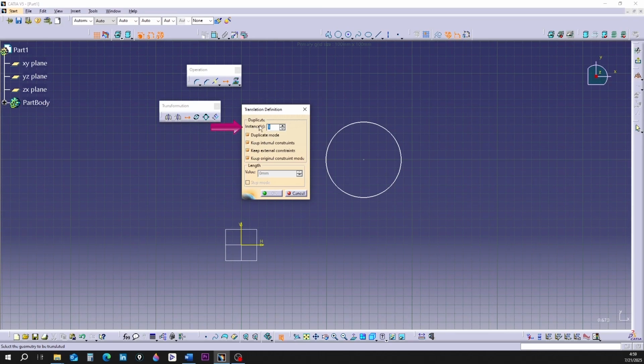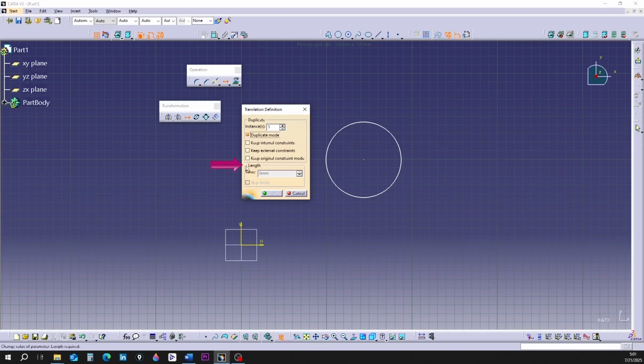At the top of the window, there is a box with Instance written in front of it. This box is for determining the number of copies. Below it, there is an option called Duplicate Mode. This option is pre-activated. When it is active, a copy of the shape is taken and the copy moves.